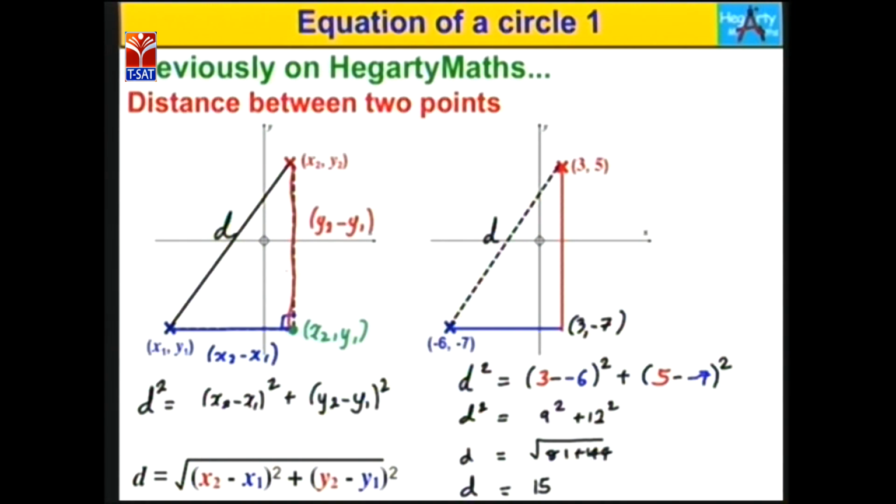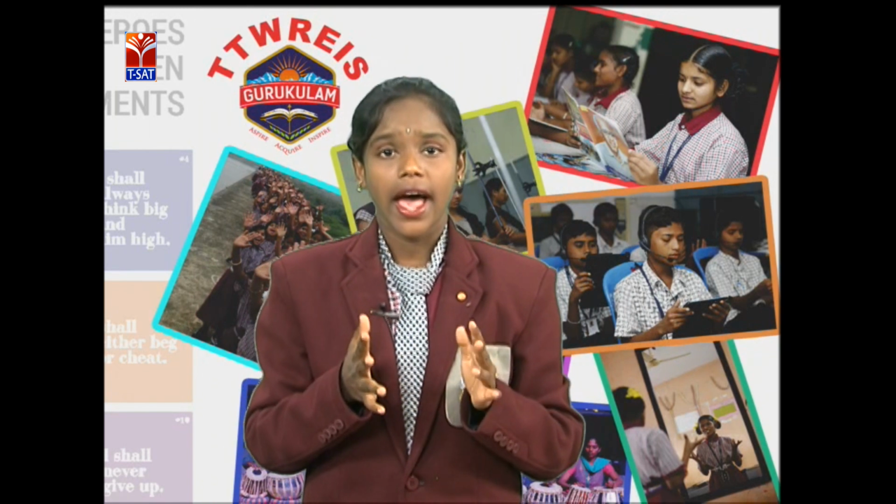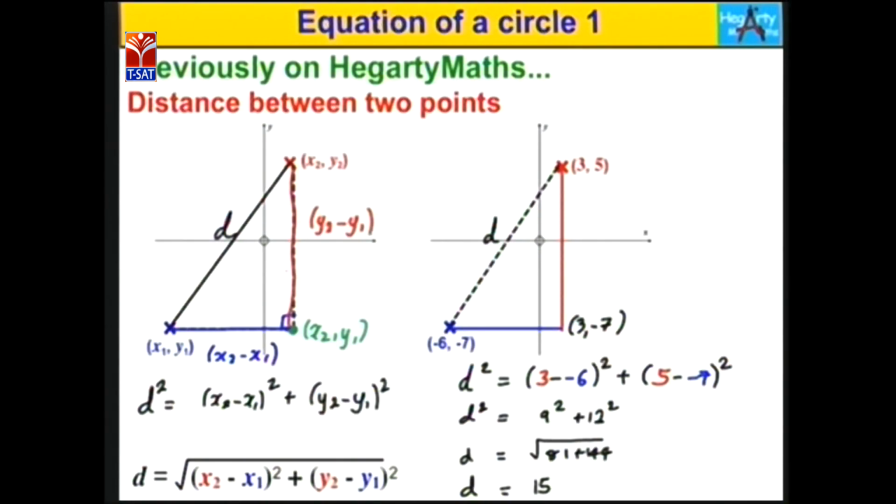So I think you learned how the distance formula came about. Means by using Pythagoras principle we get the distance formula. And let's see the example. Here we have A points minus 6 comma minus 7 and B points are 3 comma minus 7 and C points are 3 comma 5. So we know very well about the distance formula, that is D equals square root of x2 minus x1 whole square plus y2 minus y1 whole square.